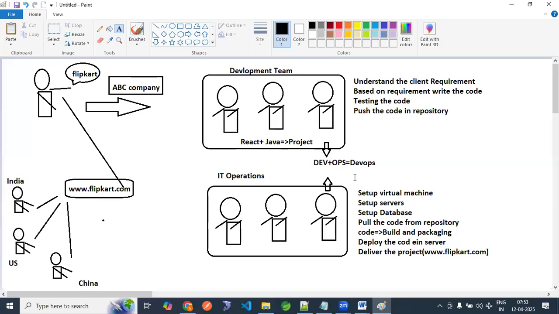So DevOps is not a technology. It is a process. It is rules, practices, and tools that we use to do some automation. Everything should be done automatically and taken care of. That is nothing but DevOps. Hope you are good with this diagram. Okay?